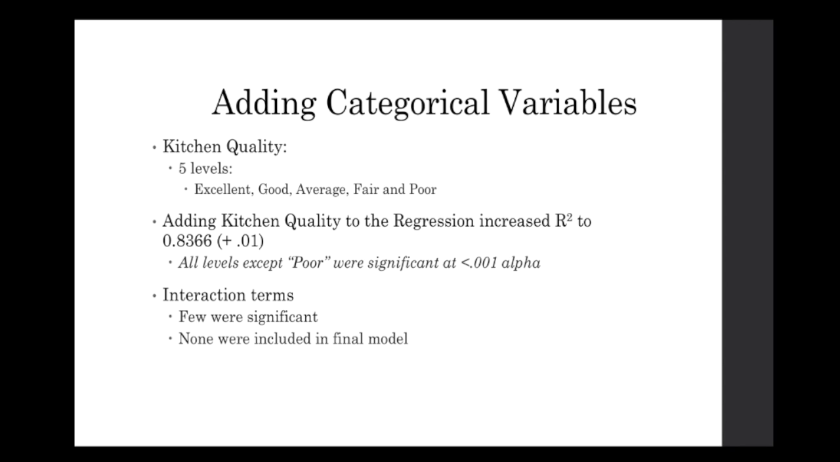We thought about also adding interaction terms between the 4 dummies created for the categorical variable and the other 2 quantitative variables. But few of these are actually significant, and so in our final model, none of these interaction terms were included.